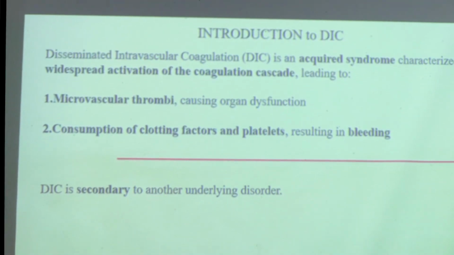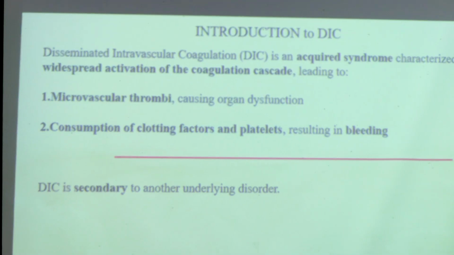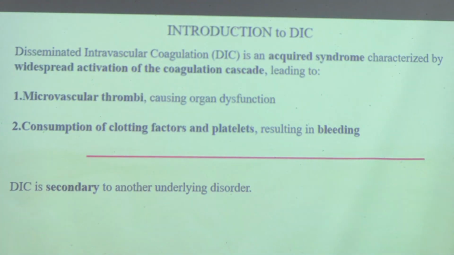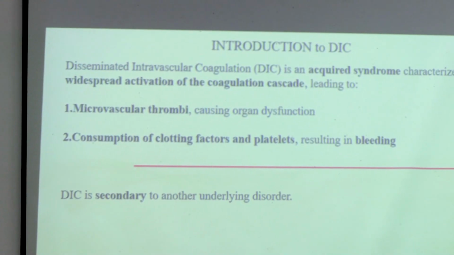DIC is an acquired syndrome characterized by widespread activation of the coagulation cascade leading to microvascular thrombi that can cause organ dysfunction, and consumption of clotting factors and platelets, which will result in bleeding. And we must always remember this is secondary to an underlying disorder.